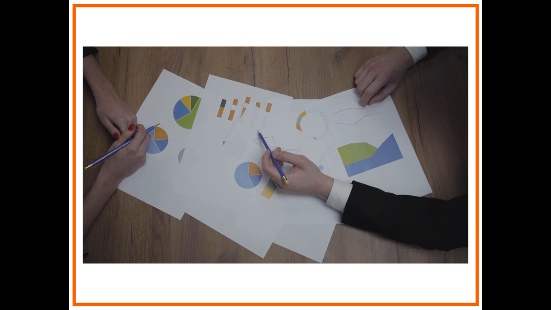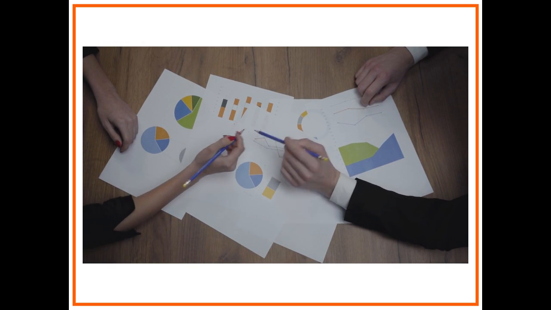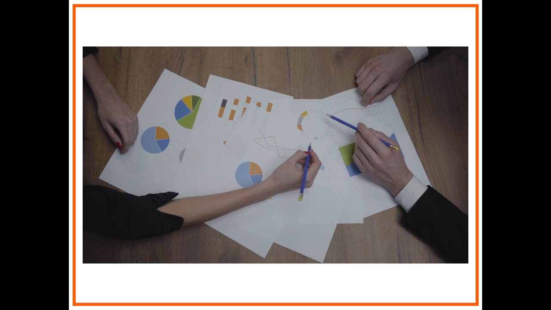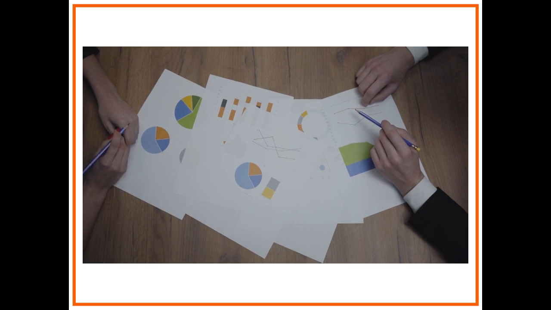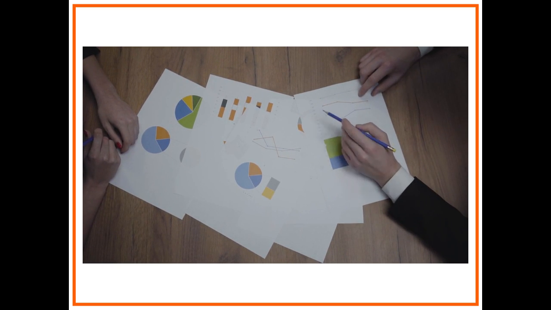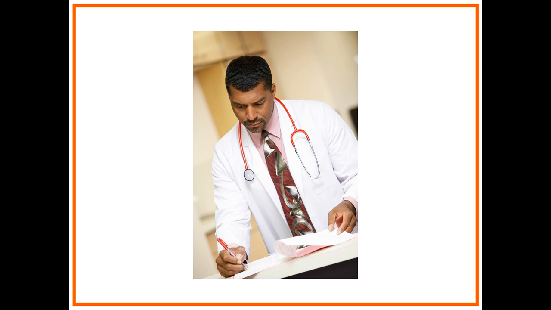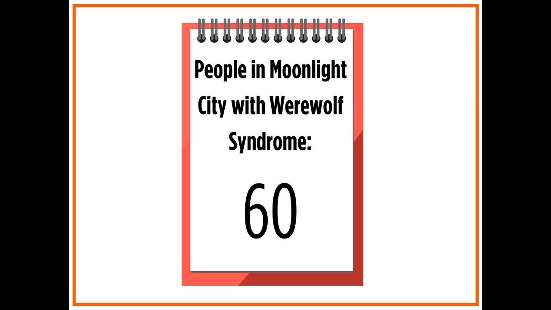To find the percentage of people who have werewolf syndrome, he will need to collect data. Data refers to pieces of information that are collected and analyzed. In this case, Varun will give a survey to doctors in Moonlight City to collect data on how many people have werewolf syndrome. After getting the survey results back, he learns that 60 people have the disease.